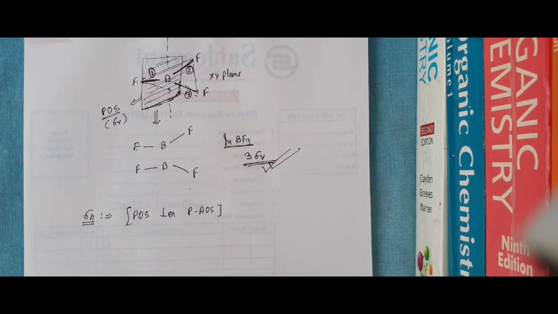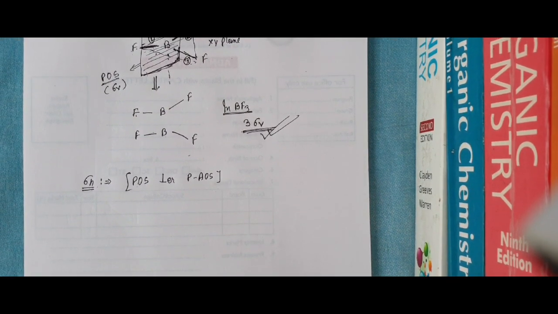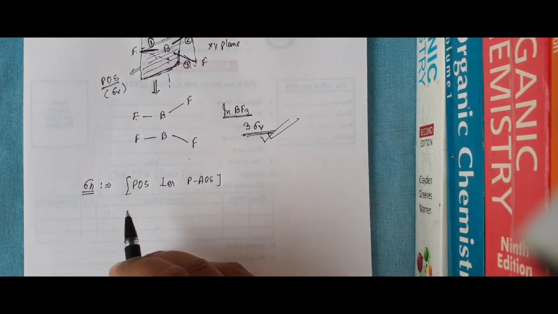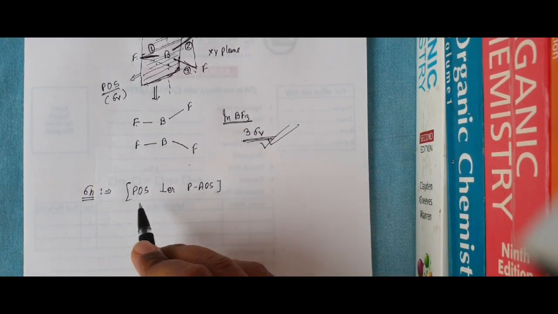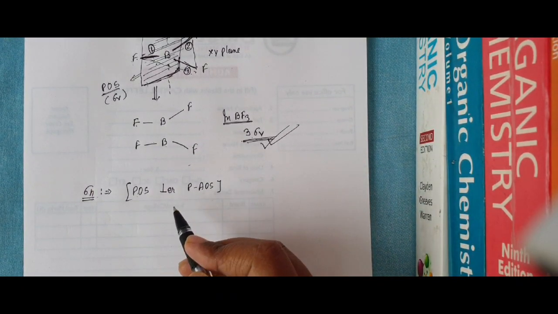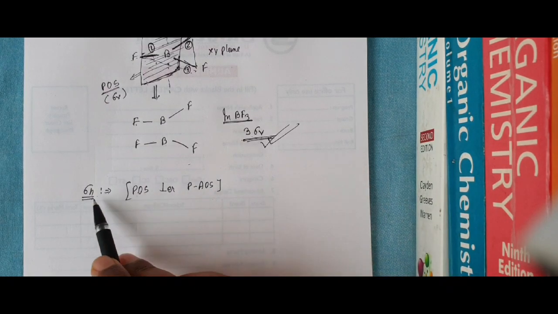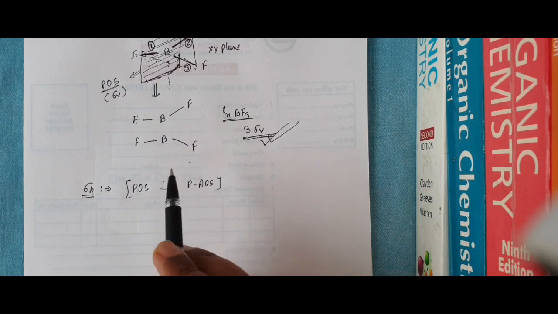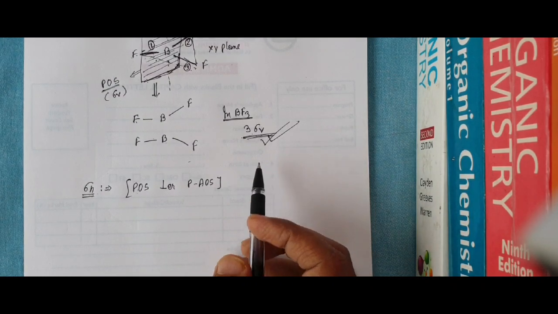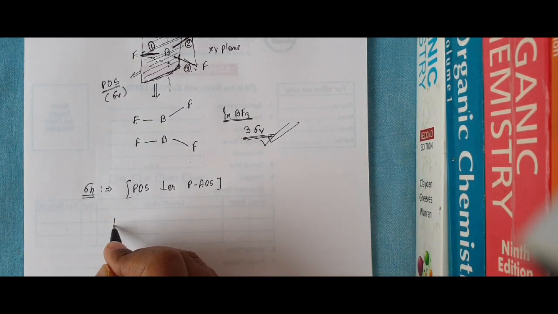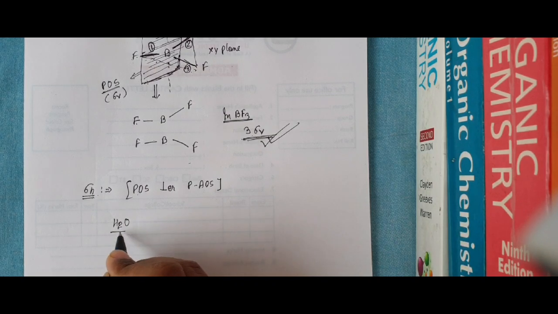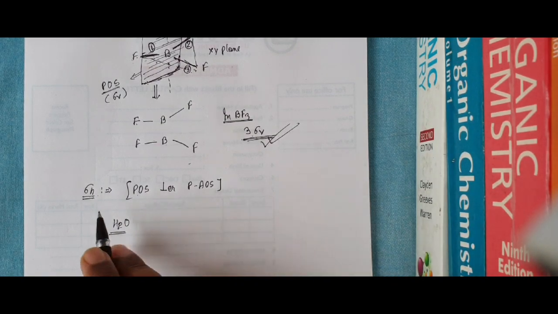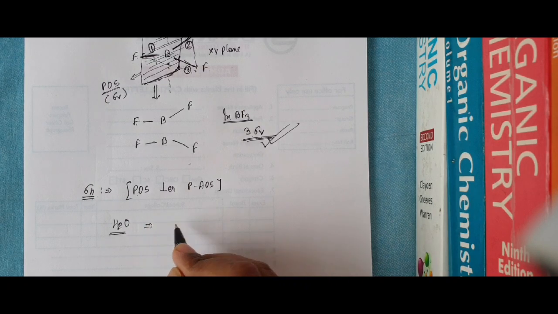Now check in water whether there is sigma h or not. Actually, the number of sigma h is not counted; we only check whether sigma h is present or not present.